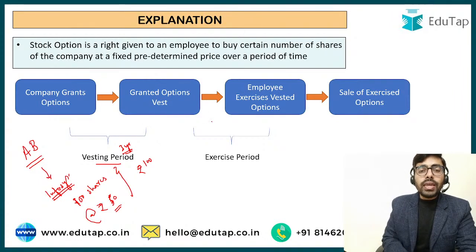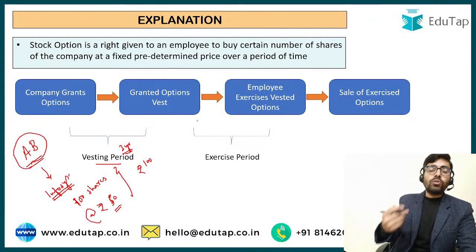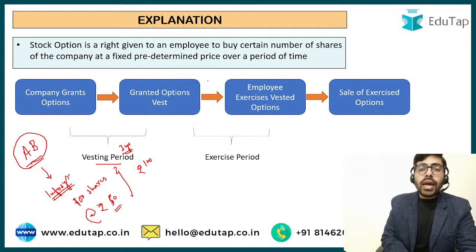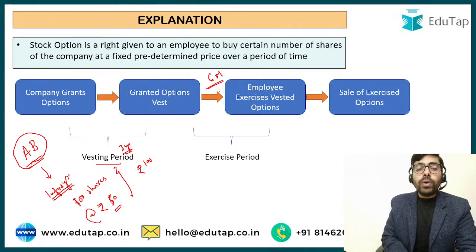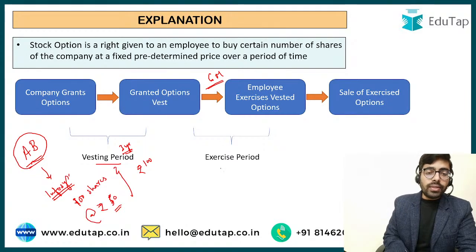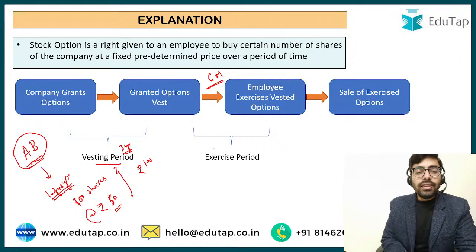And suppose Ashish remains in Infosys for 3 years. After 3 years, Infosys is going to tell Ashish, we are giving you 6 months: if you want to exercise these options, you can exercise them. So after 3 years, Ashish goes to the stock exchange and sees the market price. He sees Infosys's market price is rupees 500. He is super happy. He exercises his options.